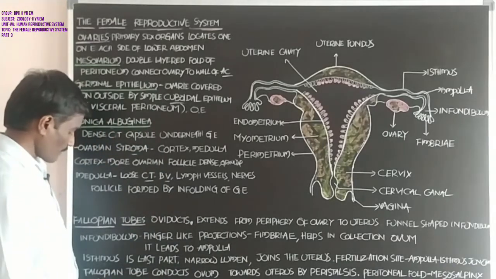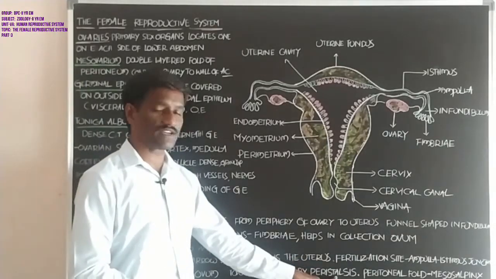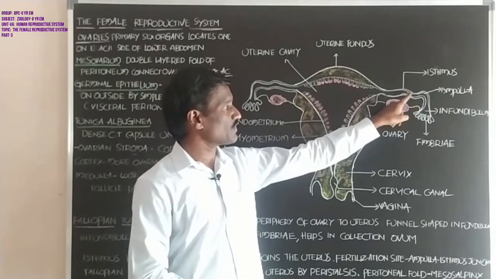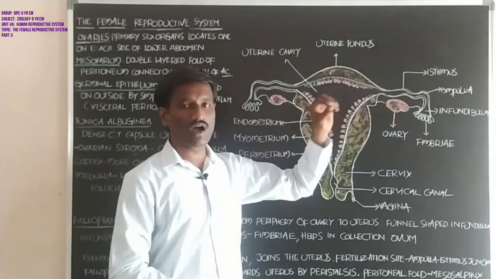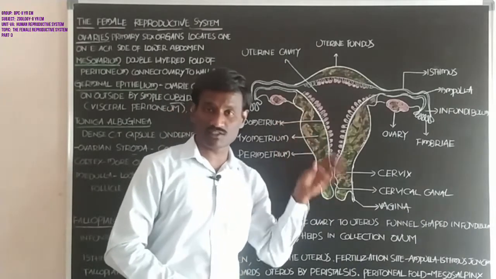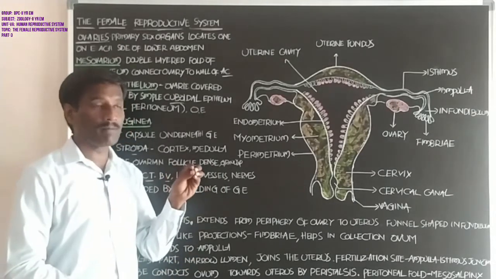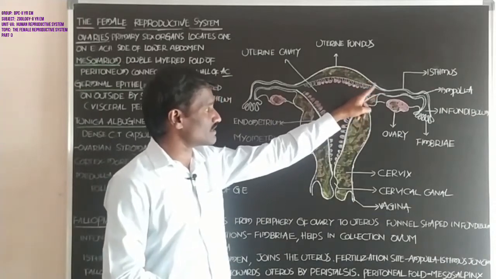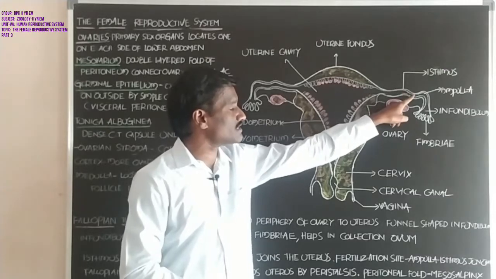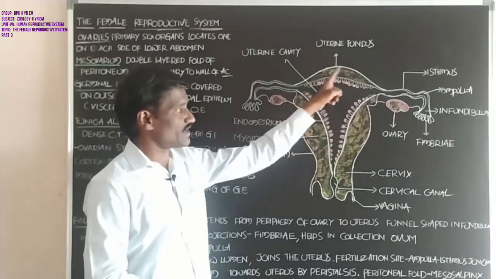Next, student, the fallopian tube conducts the ovum towards the uterus by peristalsis. The fallopian tube shows peristaltic movement, and with the help of this movement the ovum reaches the uterus. These peristaltic movements cause the movement of the ovum towards the uterus.